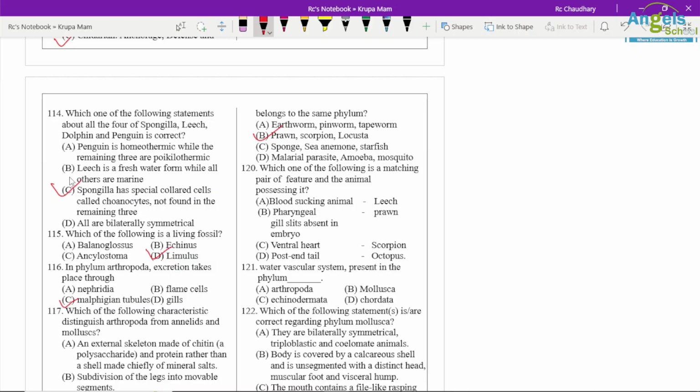Which of the following is a matching pair of feature of animal and the animal possessing it? So the first option is correct. Blood sucking animal is leech. What vascular system is present in Echinodermata? Option C is correct.